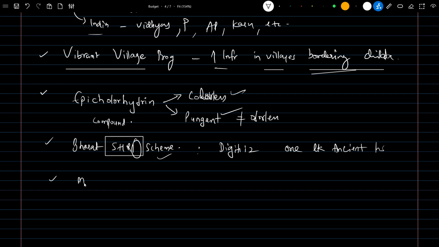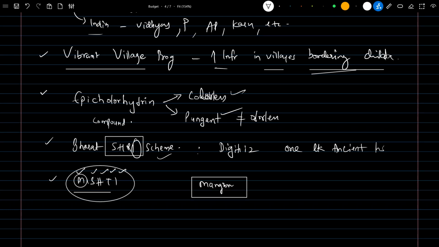Next important is MISHTI. What is the full form of MISHTI? It is Mangroves Initiative for Shoreline Habitat and Tangible Incomes. What is this related to? We need to answer directly: it is related to mangroves, M for mangroves. With respect to mangroves, one more thing to remember is that in COP27, which was held in Egypt, the Mangrove Alliance for Climate, MAC, was proposed. This is the extra point to remember with respect to mangroves.